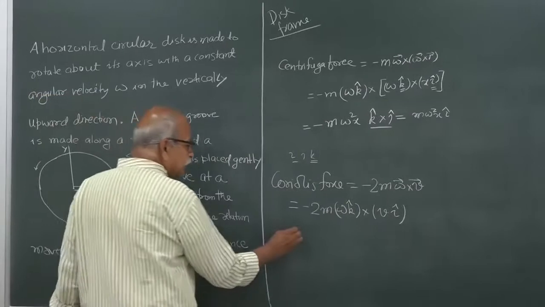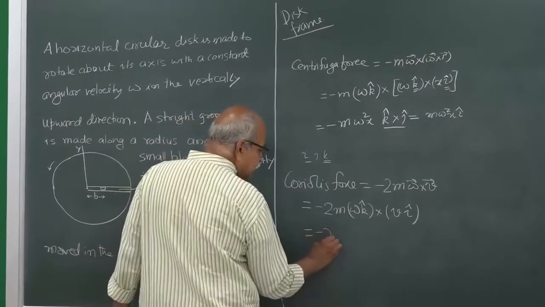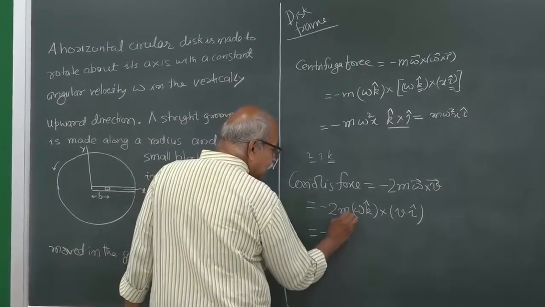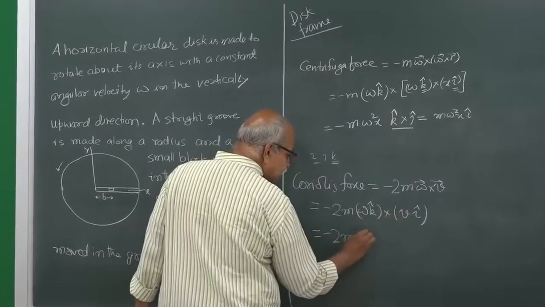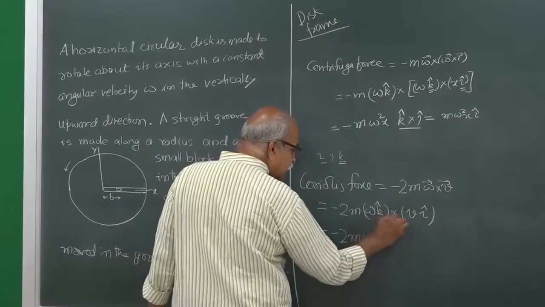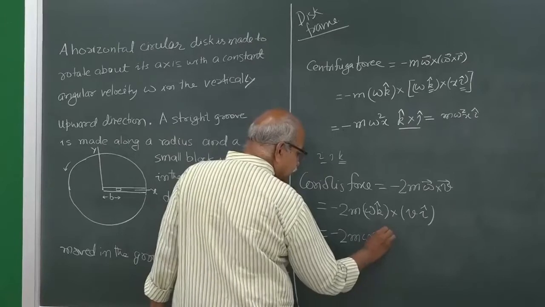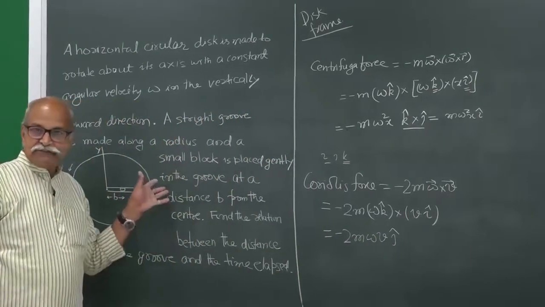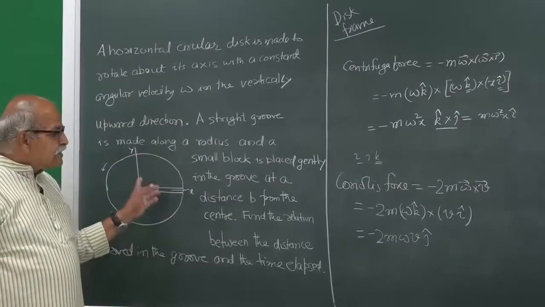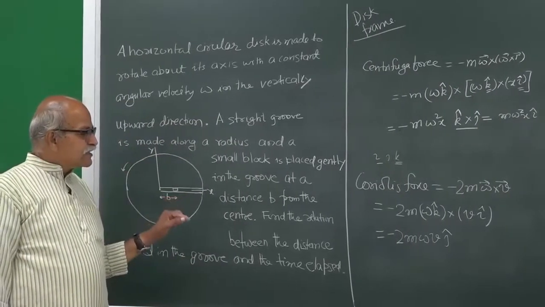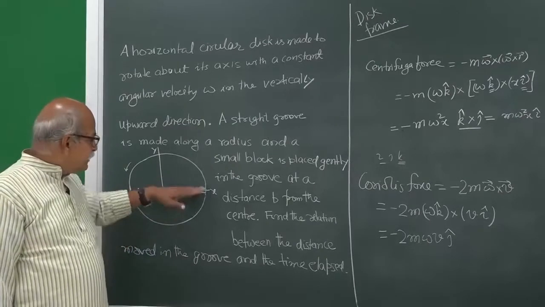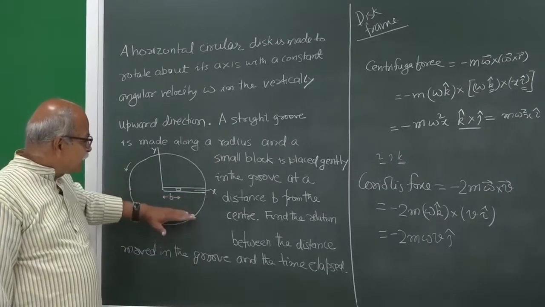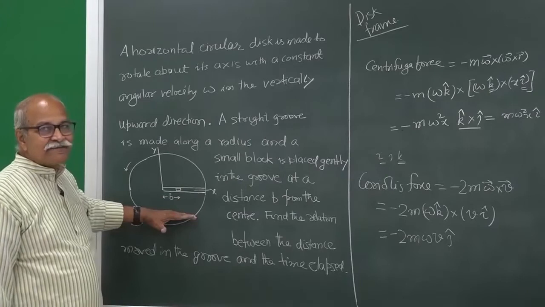That is k cross i, which is j. So, it is minus 2 m omega v j. Coriolis force is not 0, and it is in the minus j direction, the negative y direction.